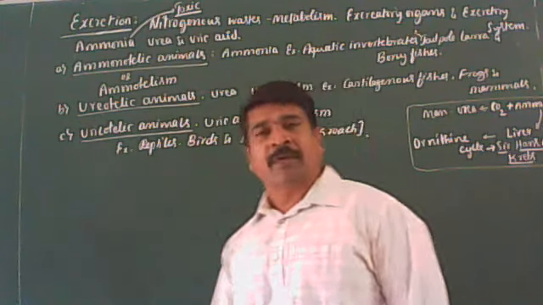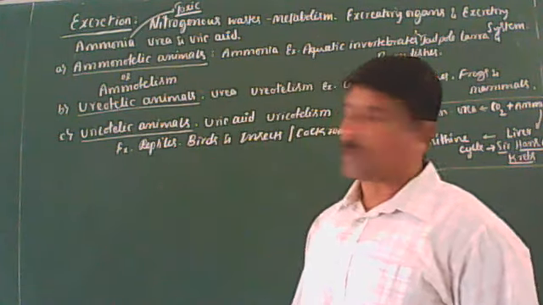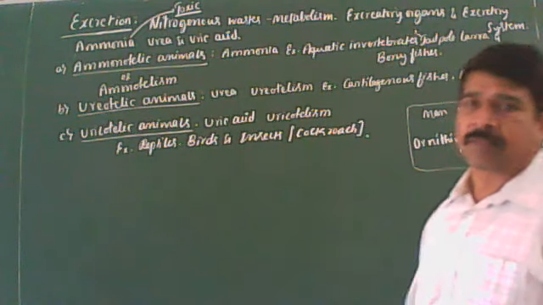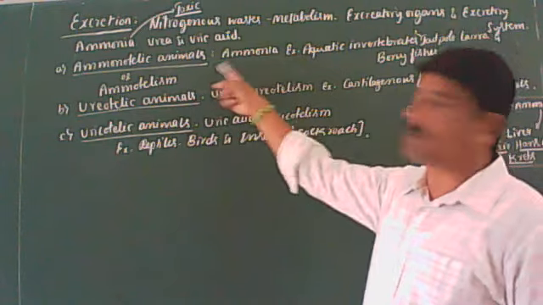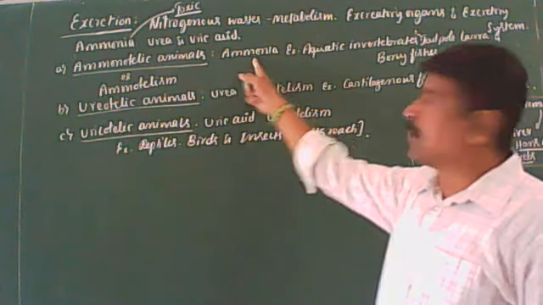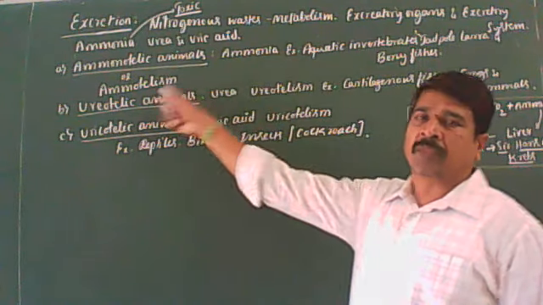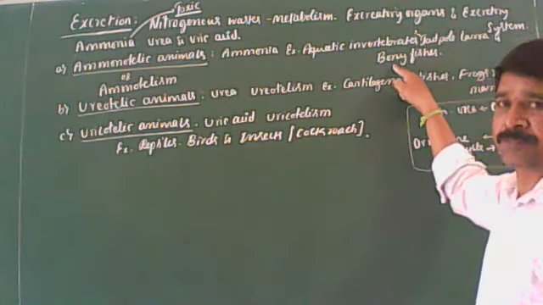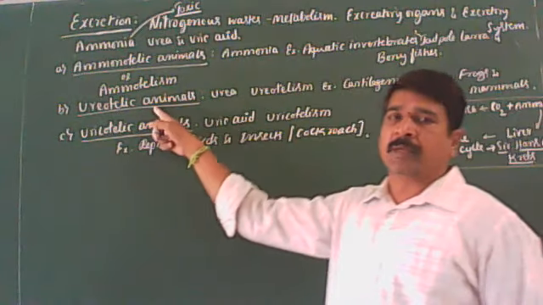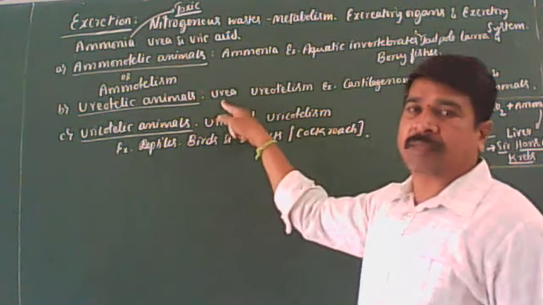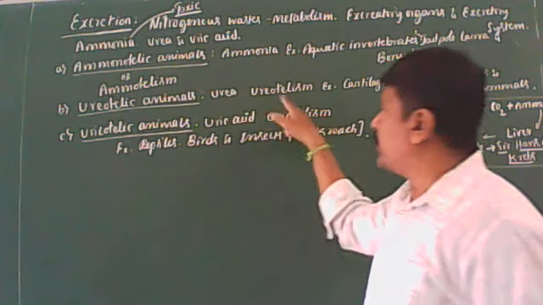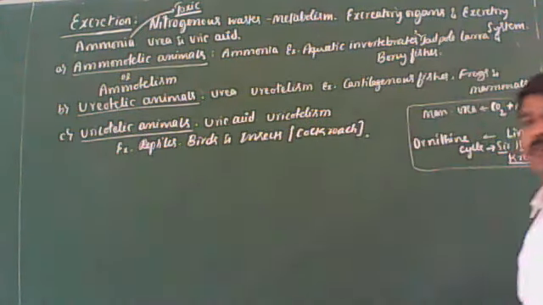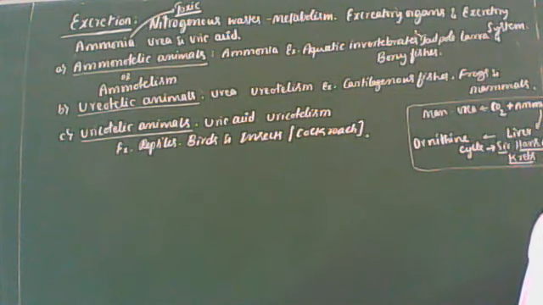Based on the type of nitrogenous waste materials produced, animals are classified into three groups. Ammonotelic animals excrete nitrogenous waste material in the form of ammonia. The phenomenon is called ammonotelism. Example, aquatic invertebrates, tadpole larvae and bony fishes. Ureotelic animals excrete nitrogenous waste material in the form of urea. The phenomenon is called ureotelism. Example, cartilaginous fishes, adult frog, all mammals including man.